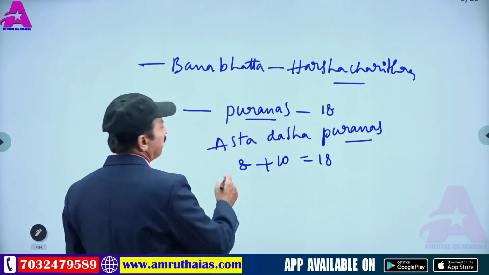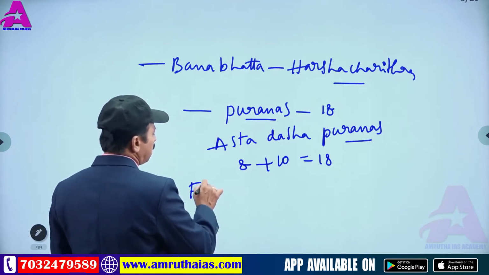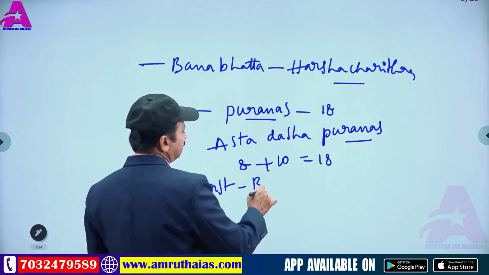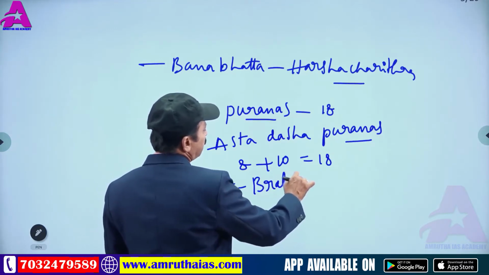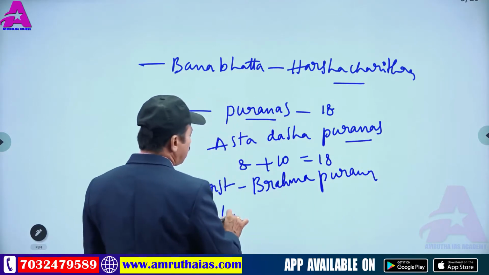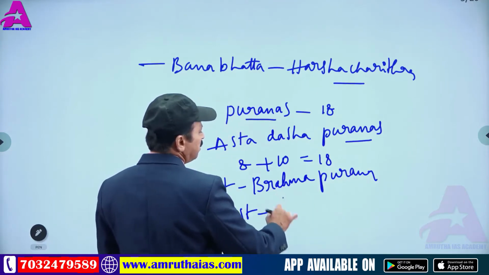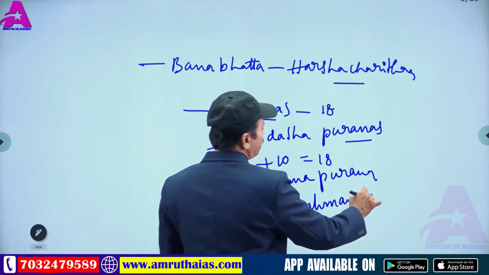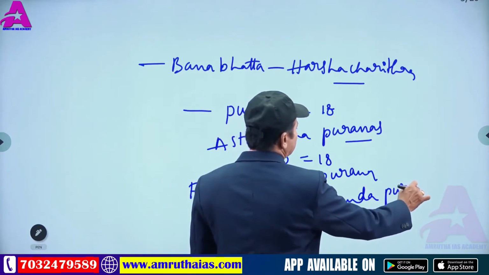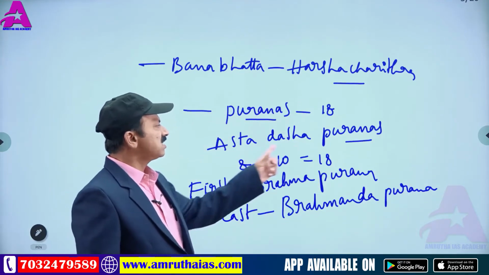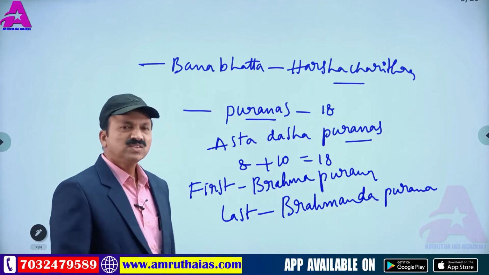Among the Puranas, the first is Brahma Purana and the last one is Brahmanda Purana. We call them Ashtadasha Puranas.